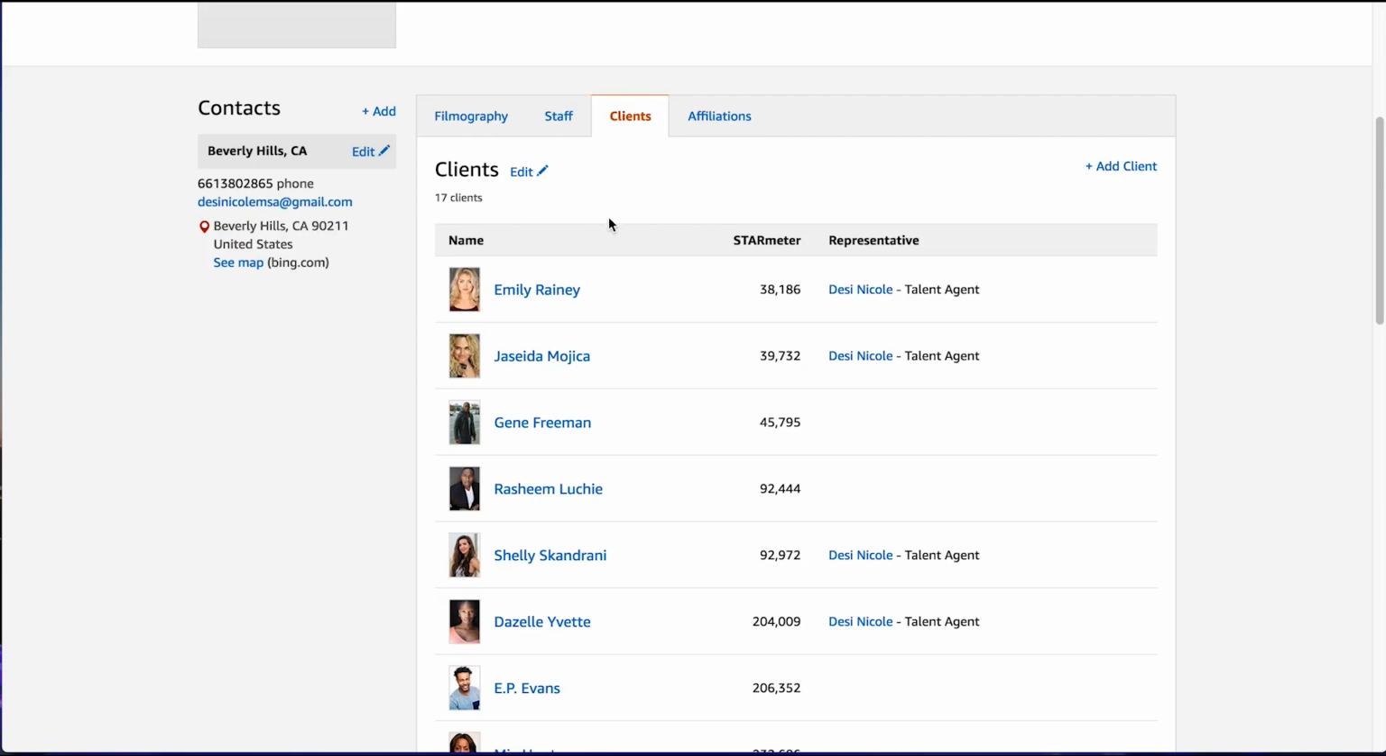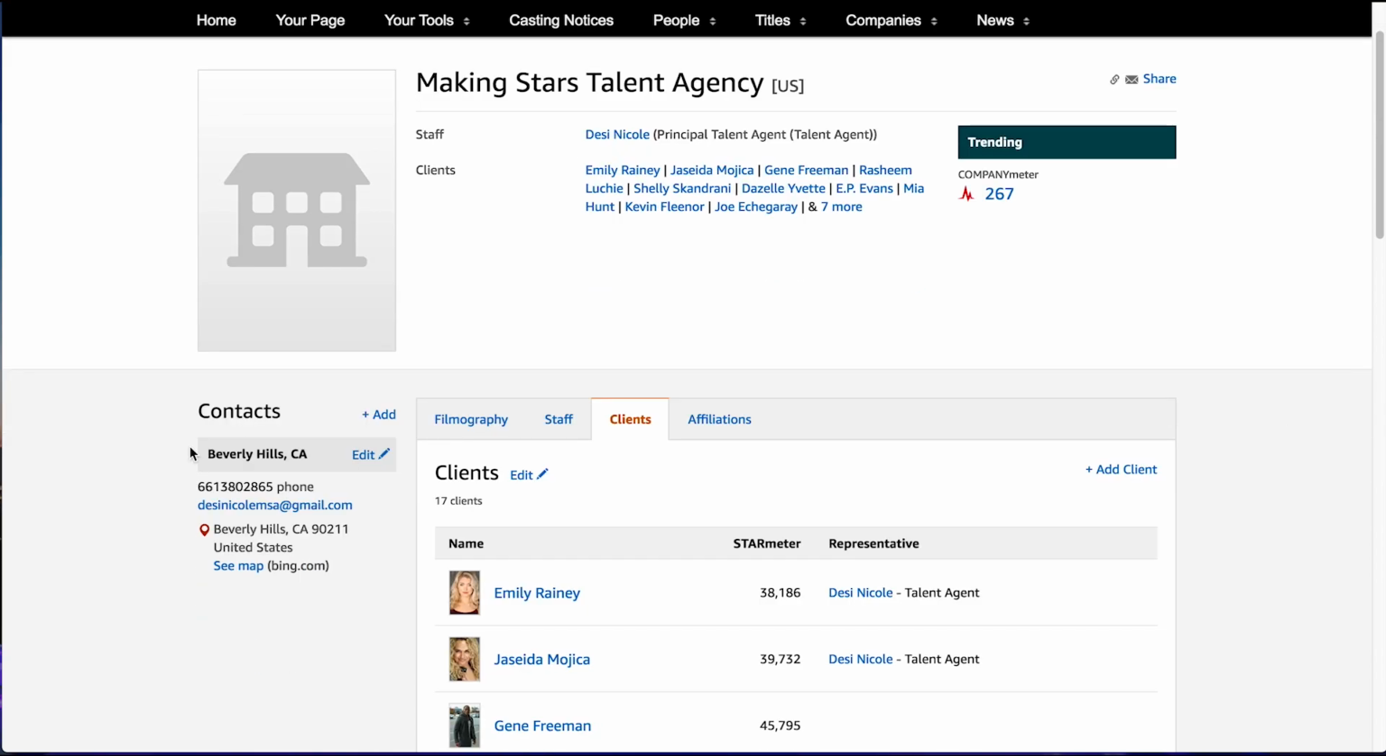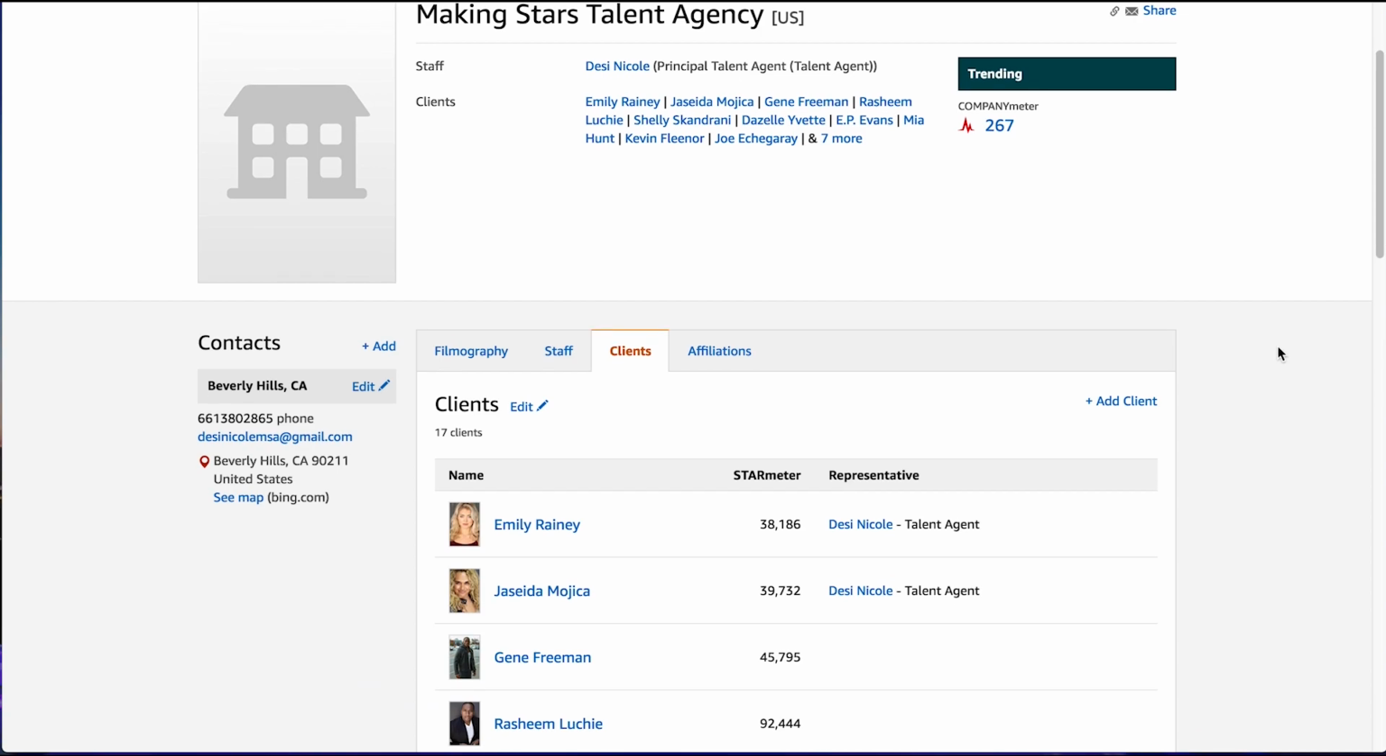That's a super tiny roster, and this might be a newer agency. But they've got a Beverly Hills address, which is really good, which you always want. Sometimes you don't want an agent or a manager with an out-of-town phone number or address. You really want it to be LA.